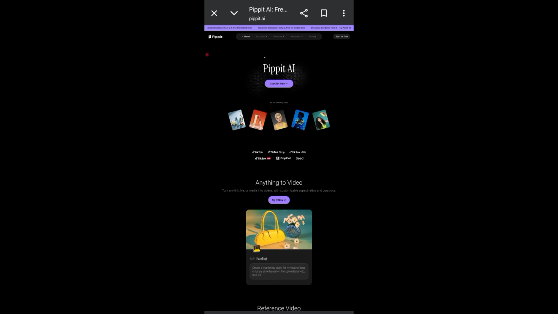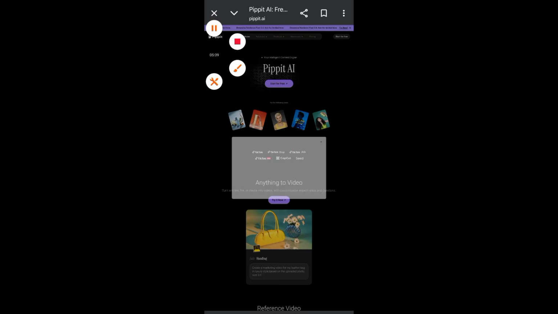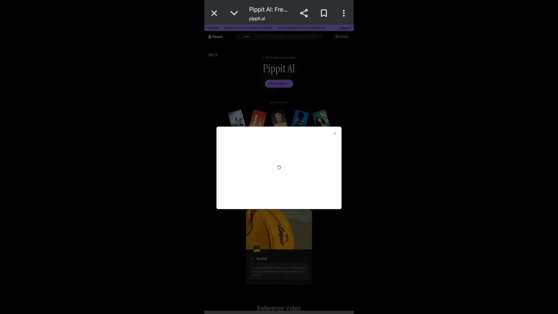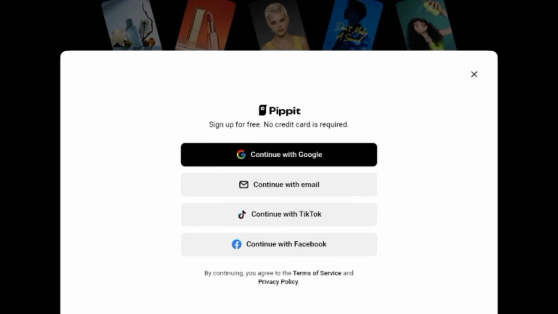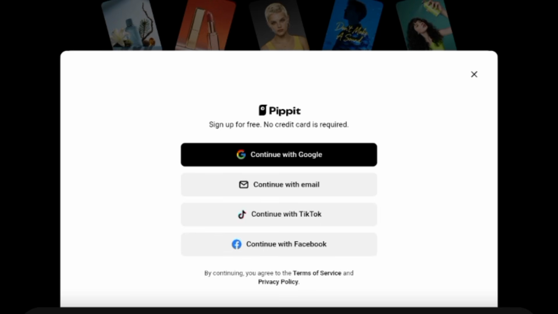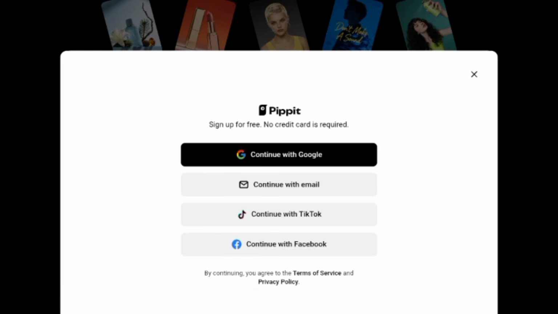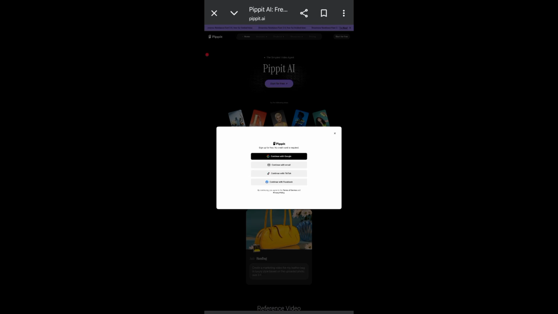Now I'm clicking on start for free, and it will tell me to sign in. I have an account with them already, but because of you, I'll be signing up, so I can show you how to sign up as someone who is new to the platform. At this point, it is telling me to choose a Google account. So I'll go ahead and choose. I've chosen this Google account. I've clicked on continue as princess, and it will take me to another interface.